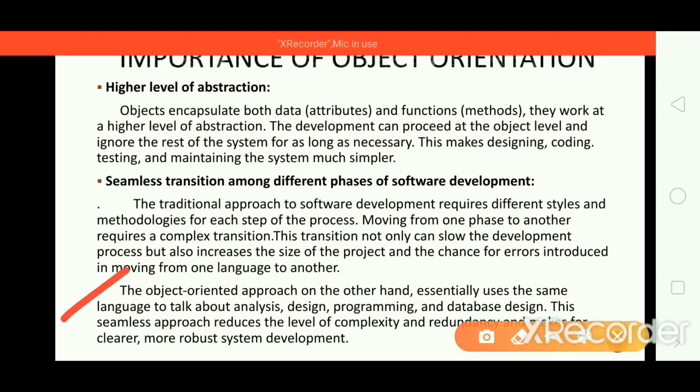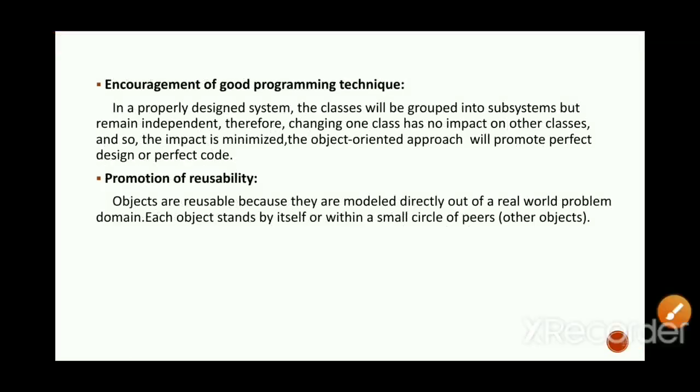The object-oriented approach, on the other hand, essentially uses the same language to talk about analysis, design, programming, and database design. Here, our object-oriented programming language uses the same language to talk about analysis, design, programming, or database design. That is what reduces the level of complexity and redundancy. Redundancy in the sense of repetition of code, and it makes things clearer, because we don't have any complexity, so it will be very clear.